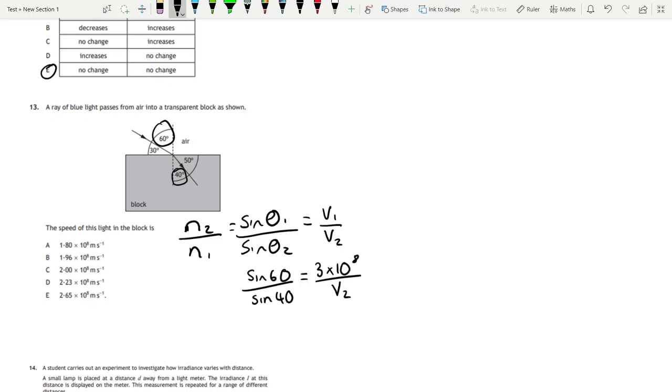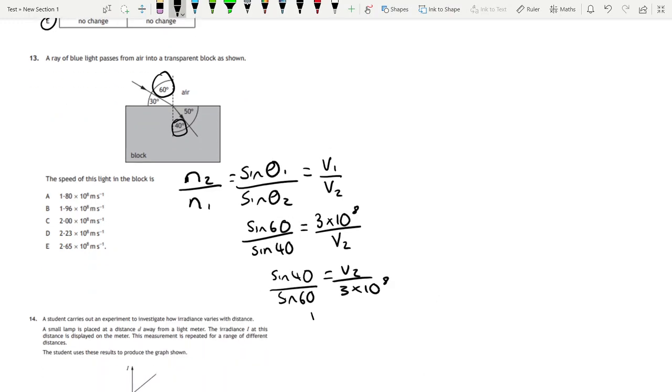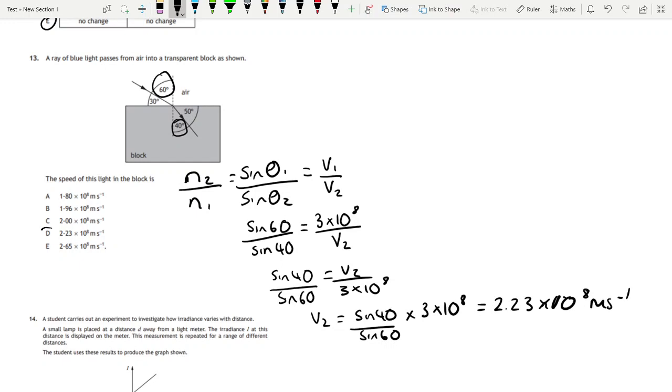Best way to rearrange this, I find, is flip them both over. So sine 40 over sine 60 equals V2 over 3 times 10 to the 8. So V2 is going to be sine 40 over sine 60 times by 3 times 10 to the 8. And that comes to 2.23 times 10 to the 8 meters per second. So D.